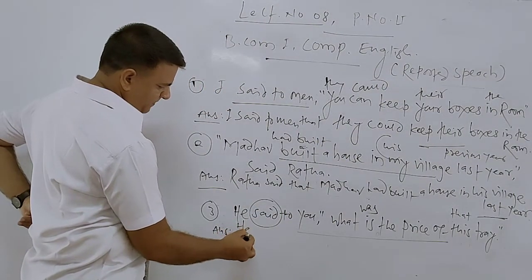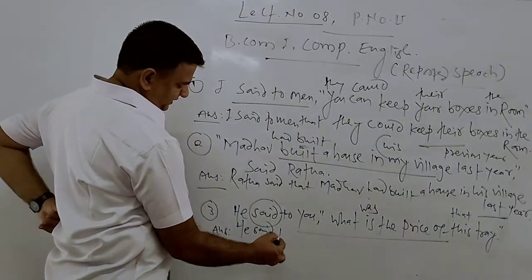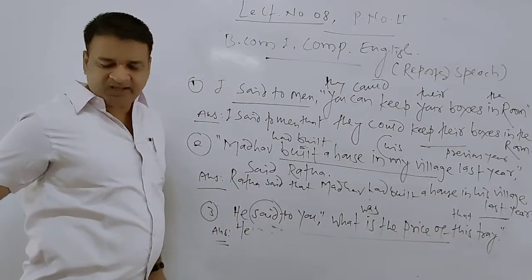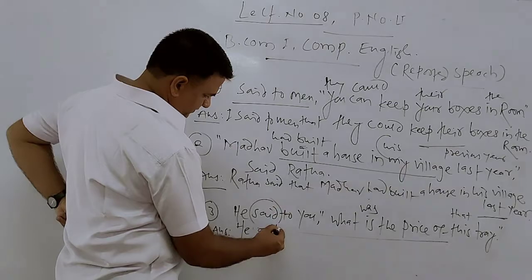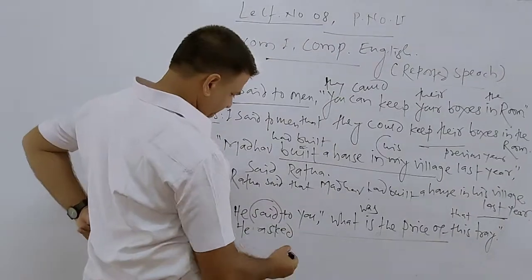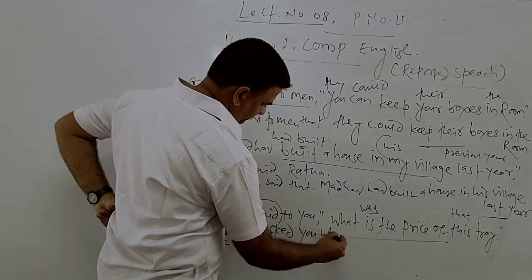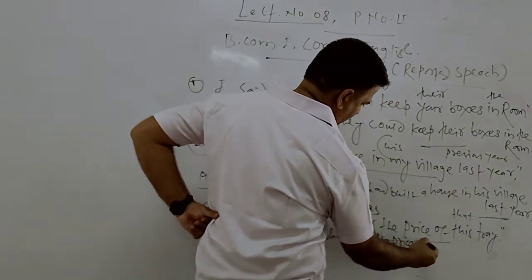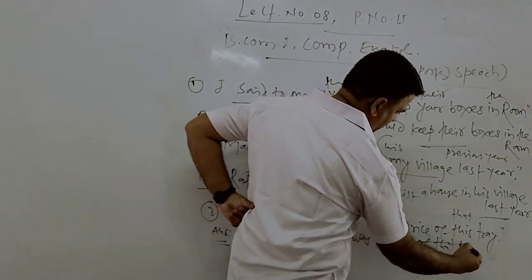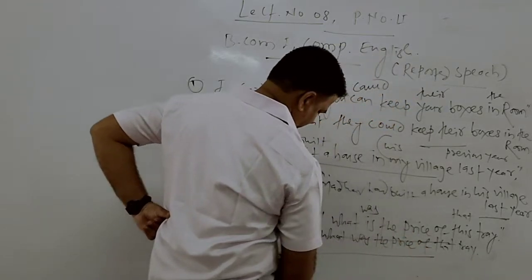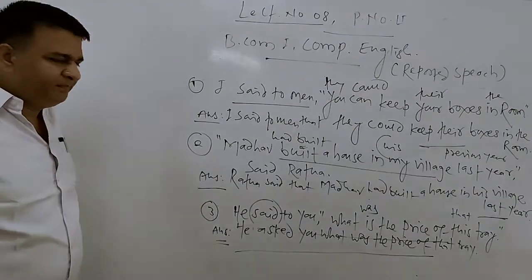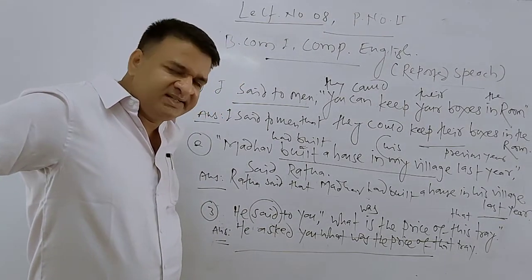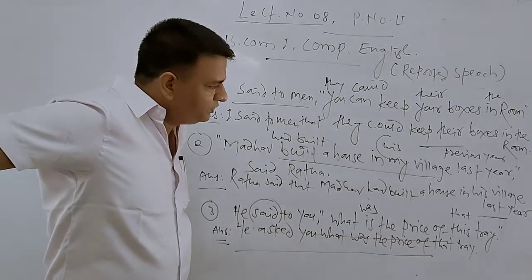So we simply say, he said, what do we change it to in the interrogative? He asked you what was the price of that tray? What was the price of that tray? This is the interrogative also. We keep what as it is. What was the price of that tray?